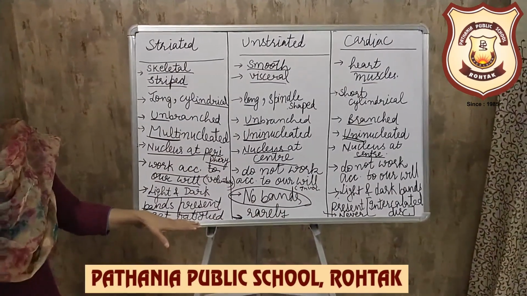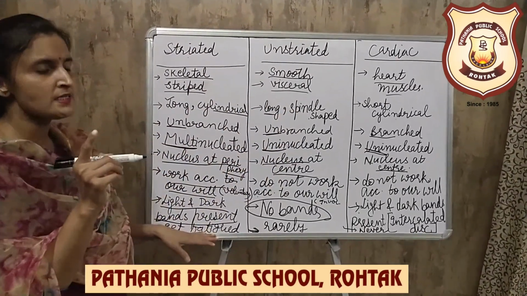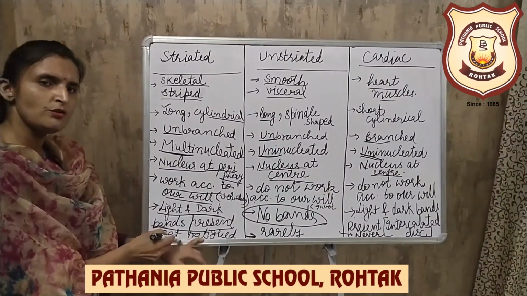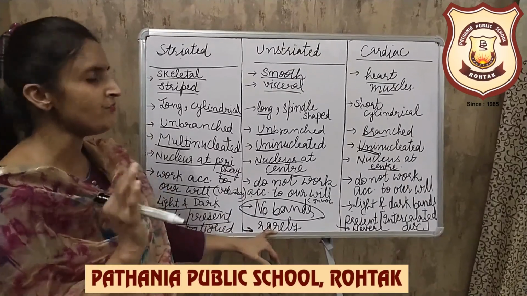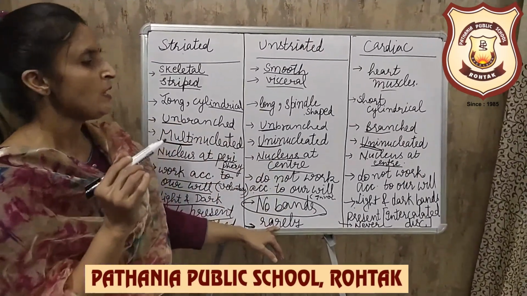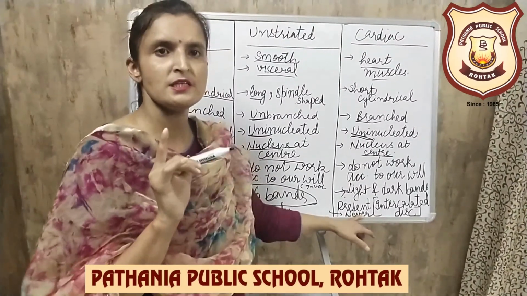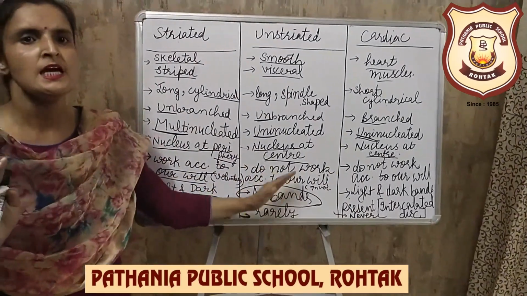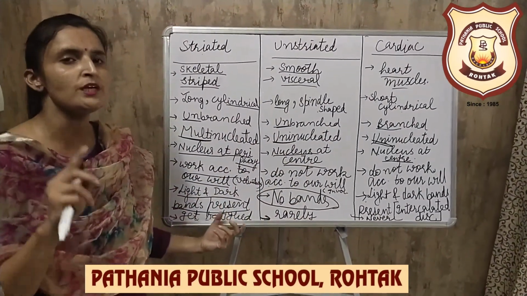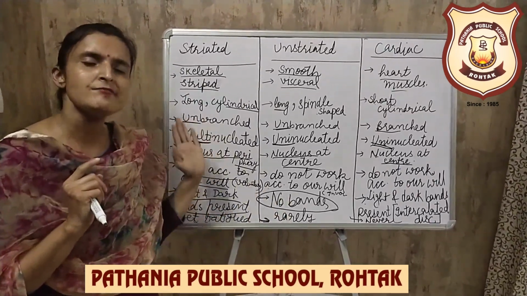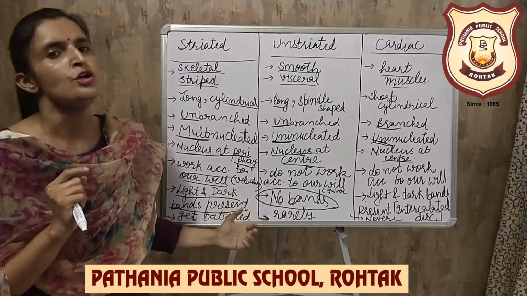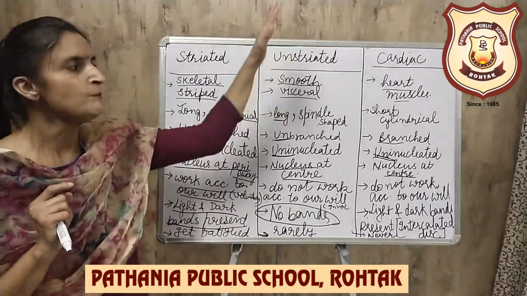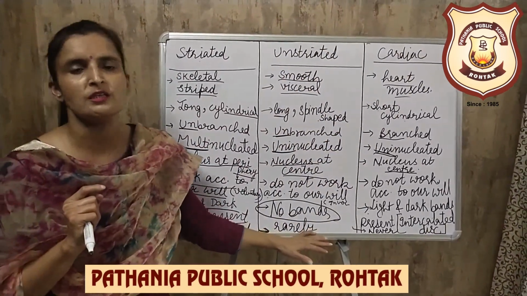They get fatigued very soon when we consider a comparison. But otherwise, whenever they get fatigued, we can give them rest because they work according to our will. They rarely get fatigued in comparison to striated. But they never get fatigued as long as the person is alive. If they get fatigued, the person will die. So these are the comparisons. Along with these comparisons, you necessarily need to draw the diagram. I have sent everything in the notes also. You can write down the question: compare the three types of muscle fibers in tabulated form along with the diagram. Thank you.